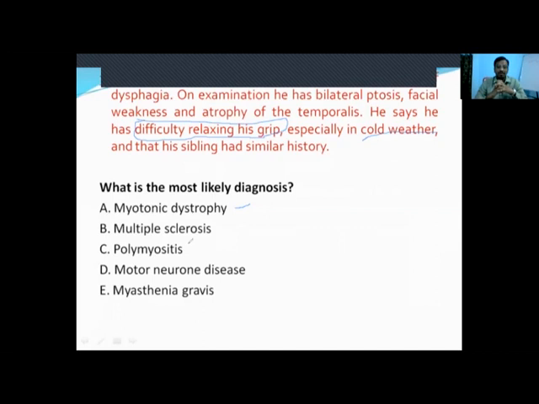Motor neuron disease is a pure motor disease, a chronic degenerative disease with both distal and proximal muscle weakness, and without any sensory involvement. Myasthenia gravis we should think of when someone is describing diurnal fluctuation with ptosis. When there is no diurnal fluctuation, we should not think of myasthenia gravis.